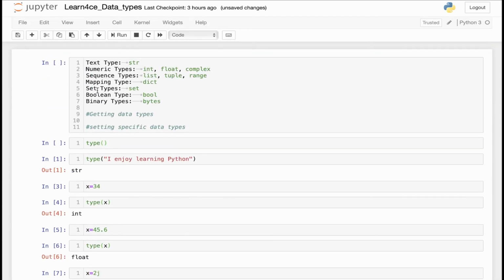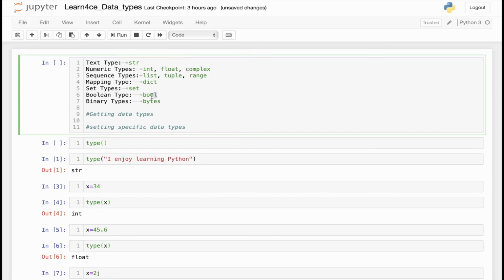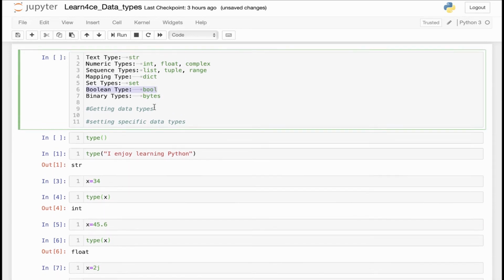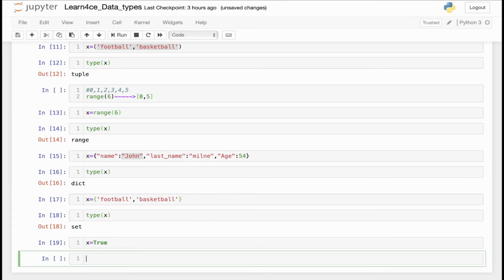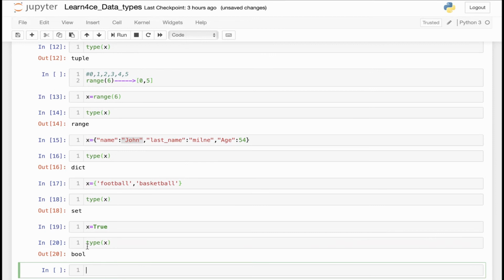The other type I want to talk about is the Boolean. The Boolean type, which is shown as bool in Python, is talking about the true and false values. For instance, if I define X equals True, note that the first letter should be a capital. As you can see, Python just highlights the True in green. If I run this line of code and ask Python what is the type of X, Python tells me it's a Boolean.